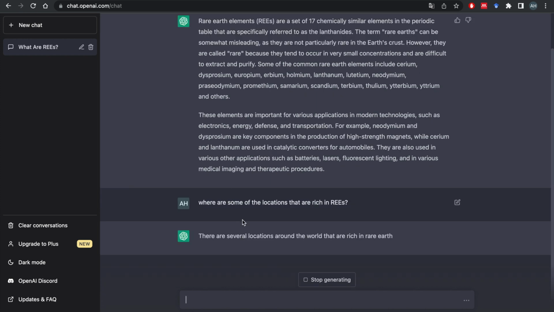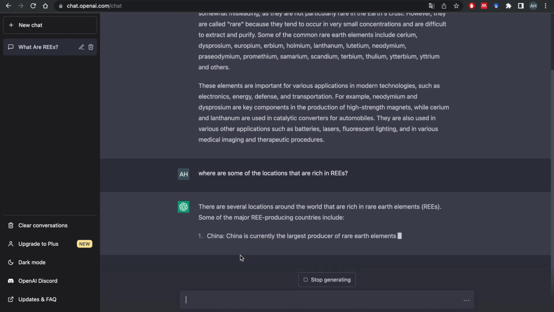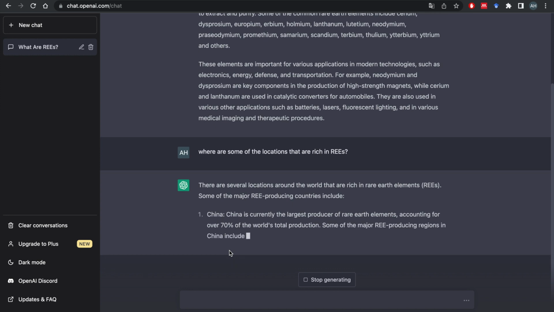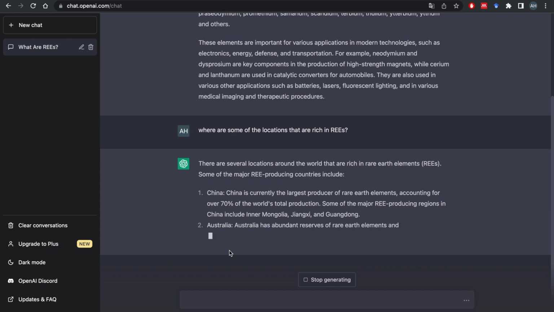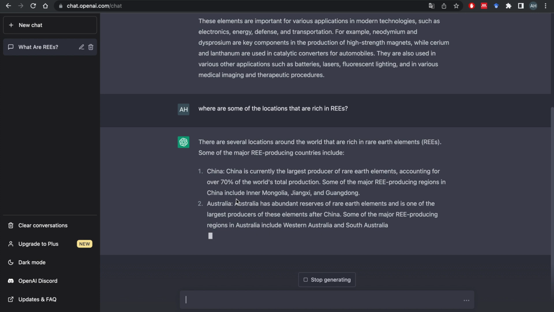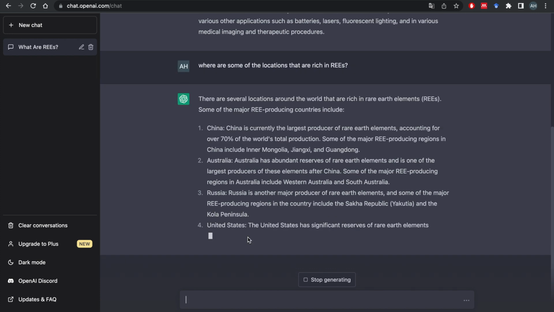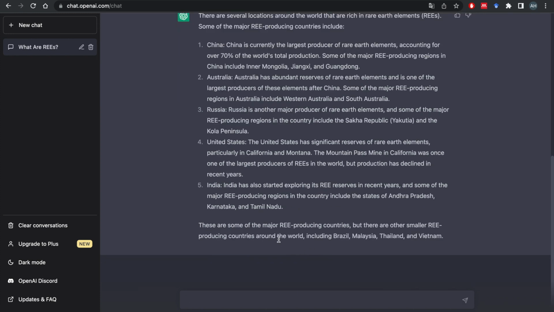There are several locations around the world rich in rare earth elements. Some of the major producing countries include China. China is currently the largest producer of rare earth elements, accounting for over 70% of the world's total production. Other major producing regions include Australia, Russia, and the United States as well. Where else? India, and also some other countries including Brazil, Malaysia, Thailand, Vietnam.